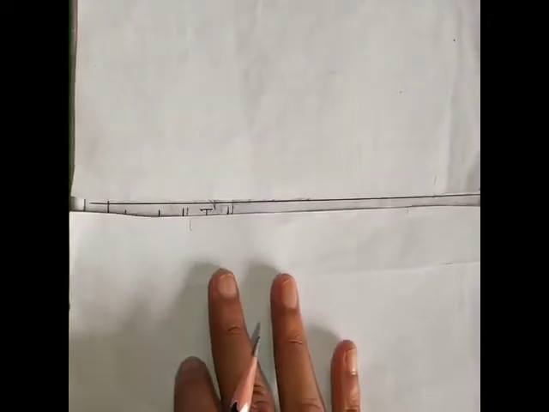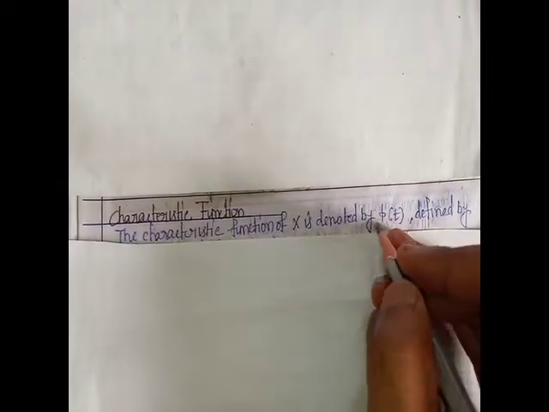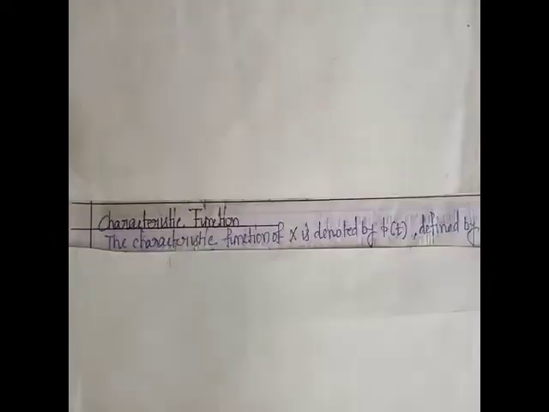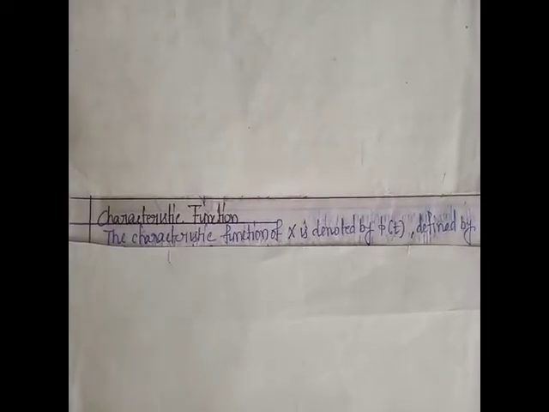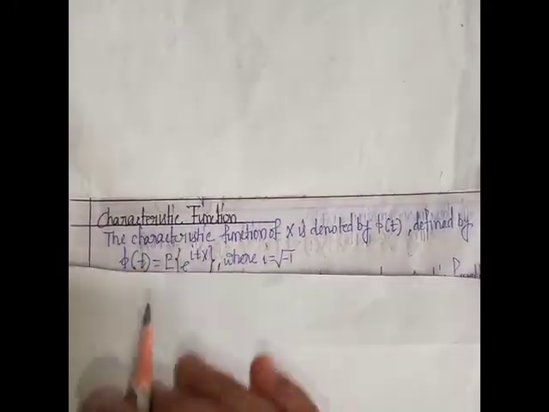Next, we discuss characteristic functions. What is a characteristic function? The characteristic function of a random variable is denoted by phi t. Phi t is defined by phi t equal to expectation of e to the power itx.